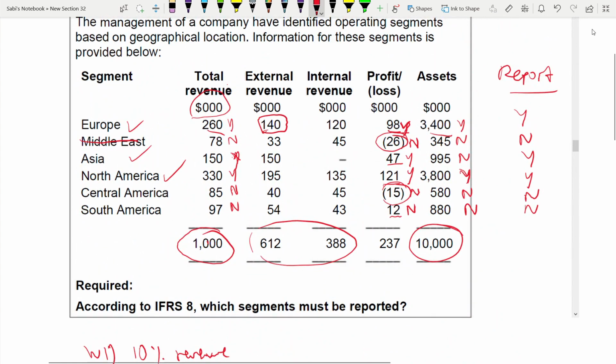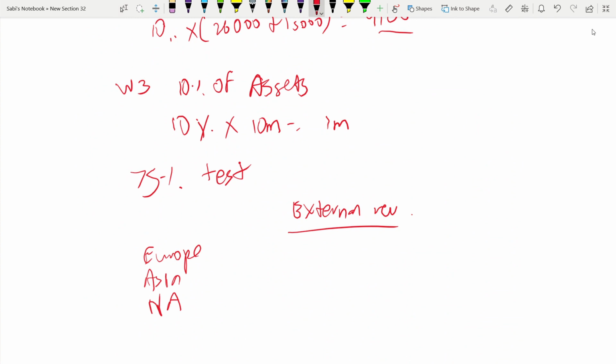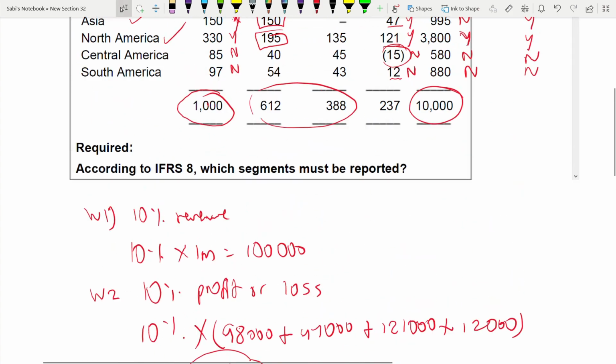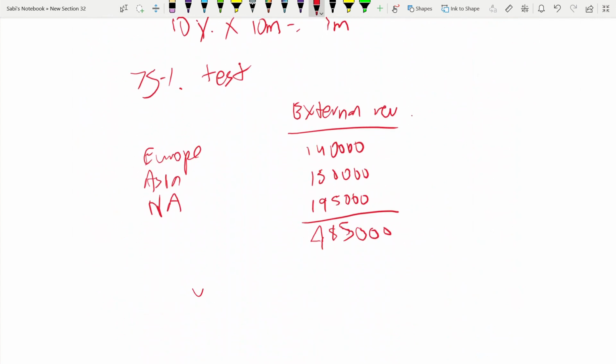140,000, 150,000, and 195,000. If you add the 3, it is 485,000. So 485,000 out of what? External revenue is 612. Out of 612,000, you have to check the percentage.